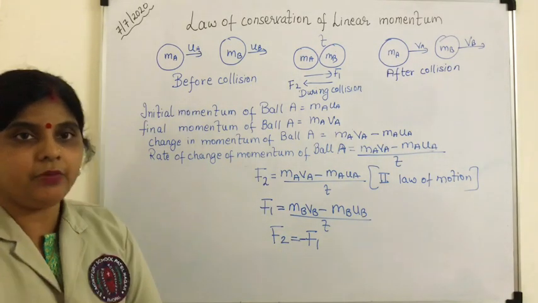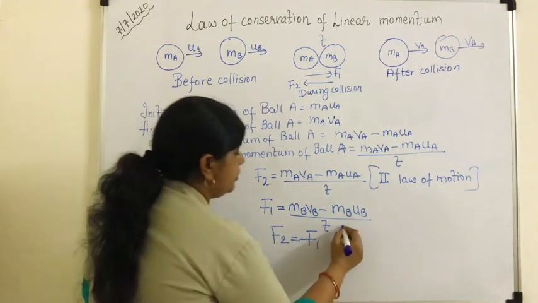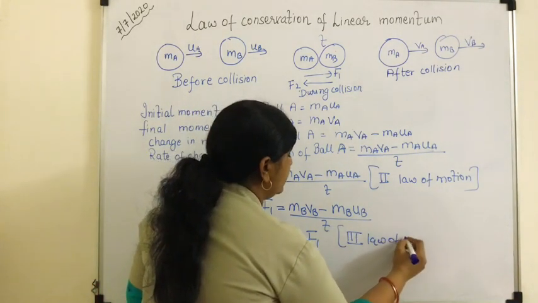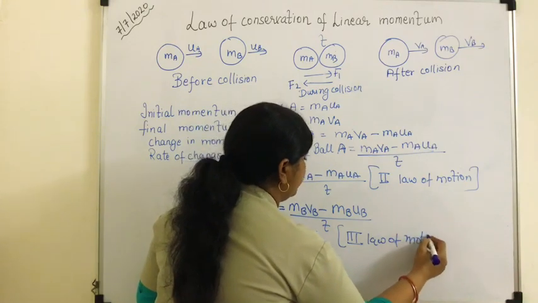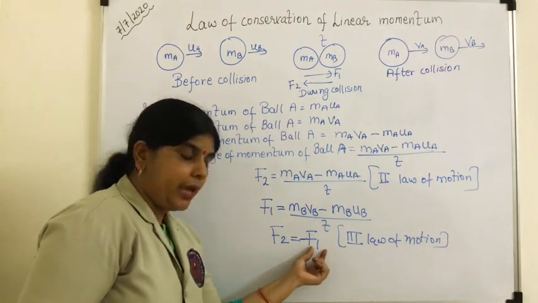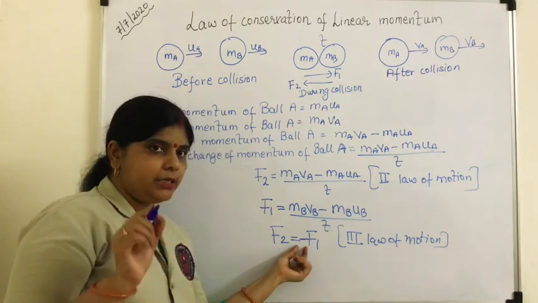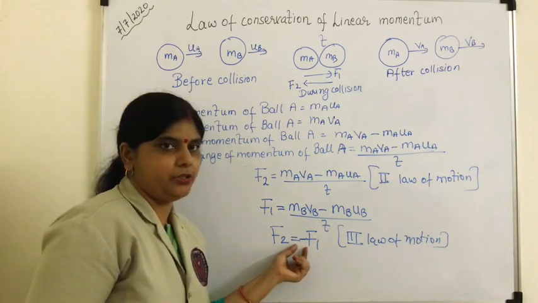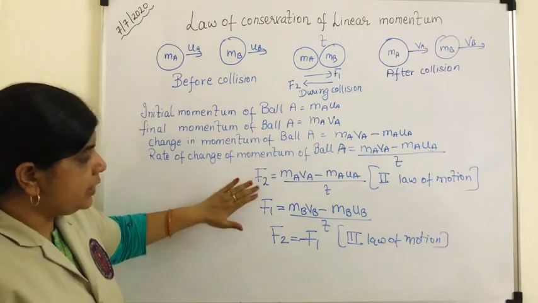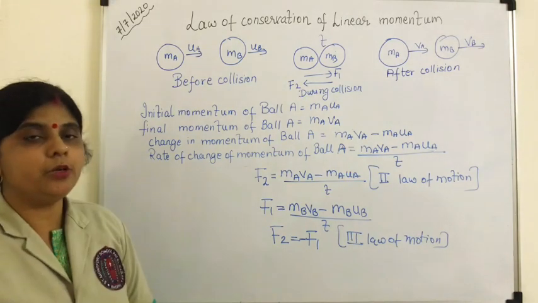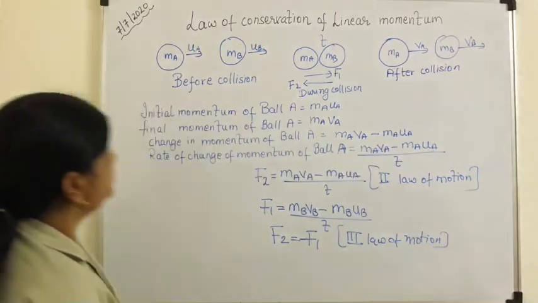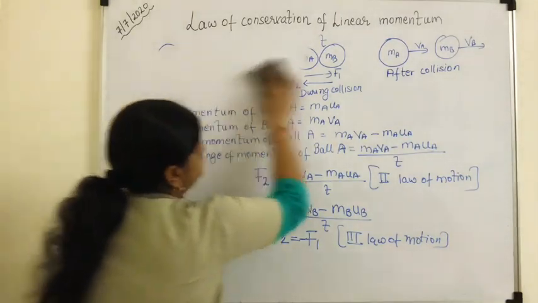From which law have I written this? This is from Newton's third law of motion, that is, to every action there is an equal and opposite reaction. The minus sign indicates the opposite reaction. So this is the third law. Now we have the values of F2 and F1 and we are going to substitute and solve it. Okay, so let us continue.